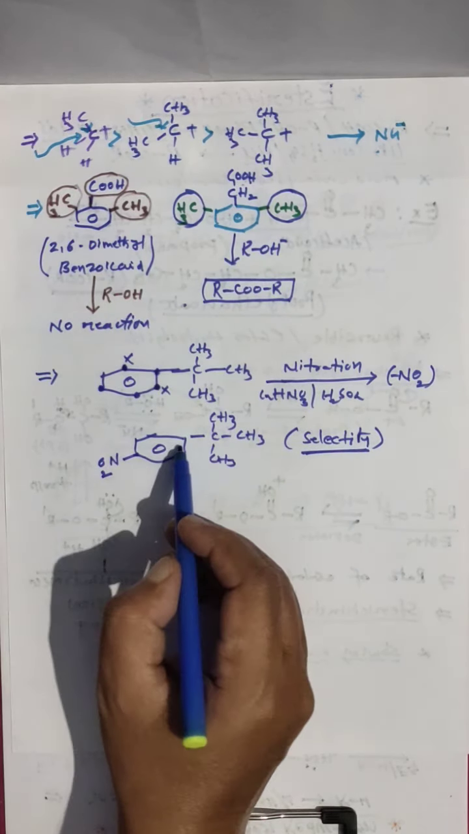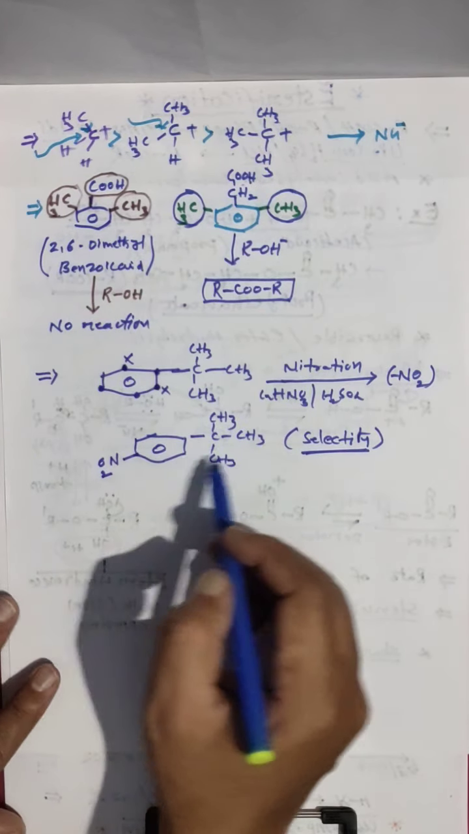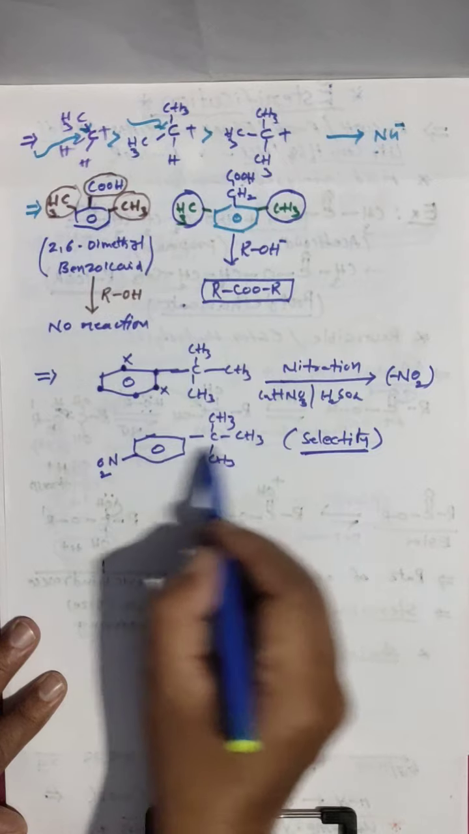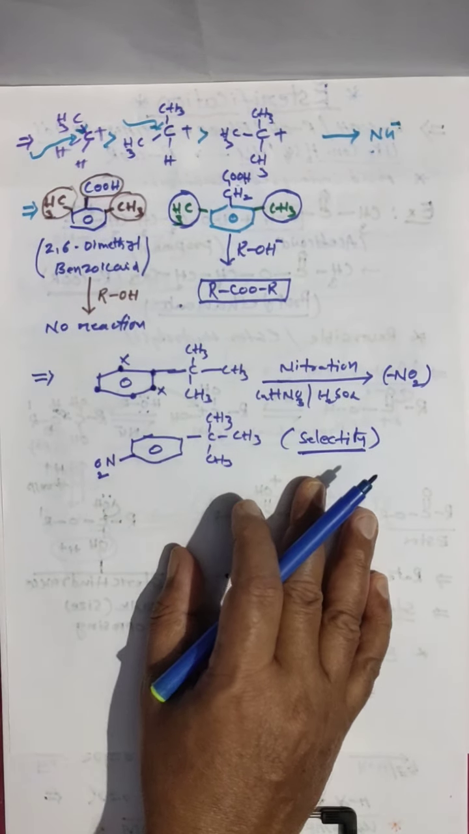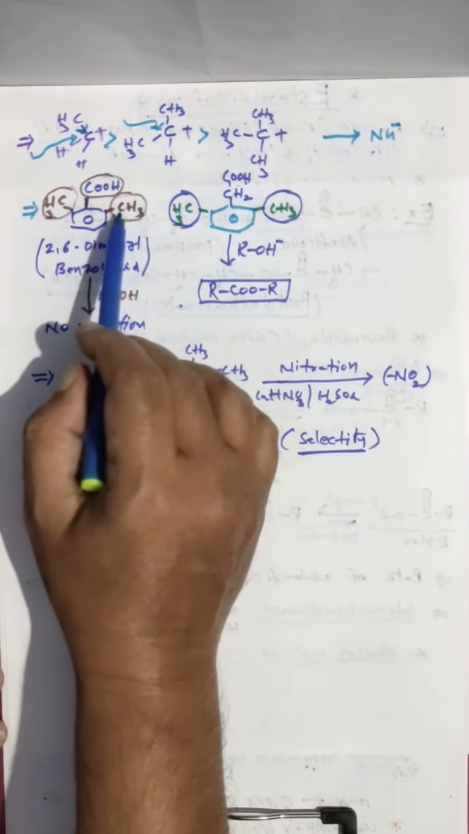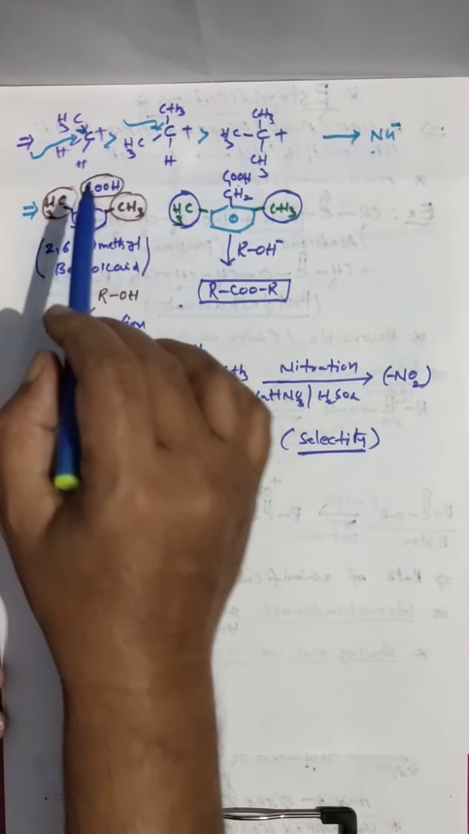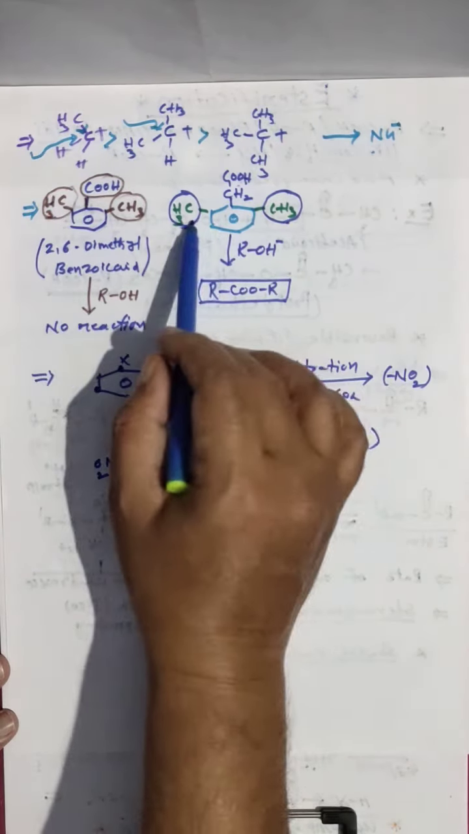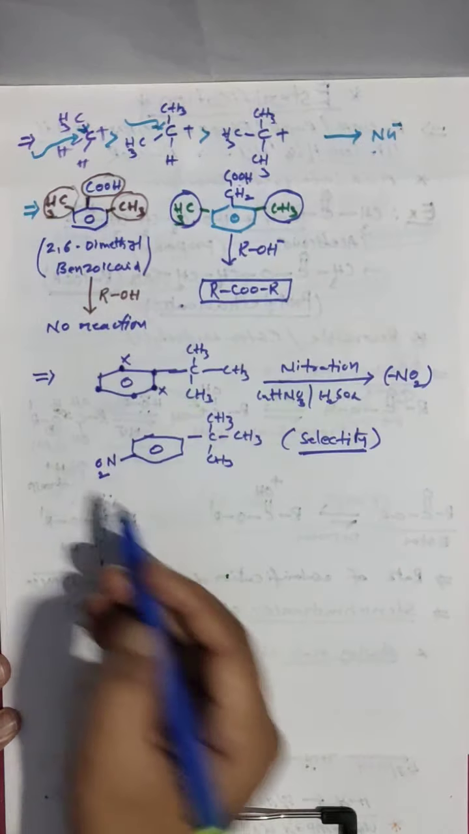Why the ortho position? Because these bulky groups are there now, and these hinder. When the nucleophile is coming, it will hinder. Why? Because these are electron donating groups. So having only bulky groups does not reduce the reactivity. Those bulky groups should be very close.